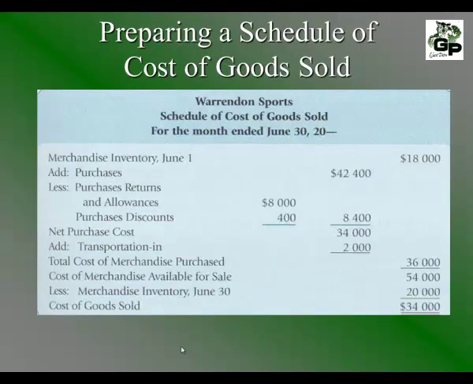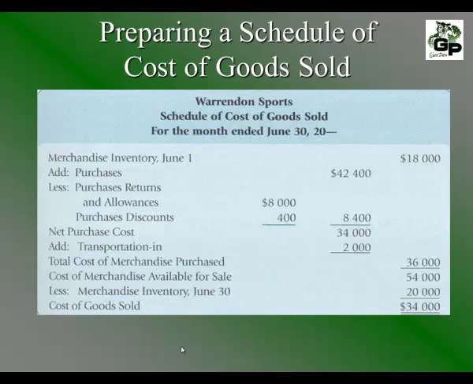Notice also that we start with the merchandise inventory at the beginning. In this example, it's $18,000. Then we add the purchases that have been made during the accounting period, which is $42,400. Now, if some of these purchases have been returned or discounts have been given because we returned them, we put that here, and make sure you put "less purchases, returns, and allowances" and put the money associated with that. In this example, it's $8,000.